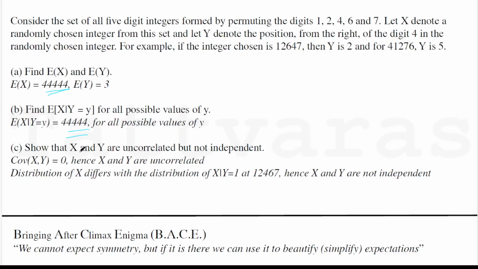The average of the digits, when you sum them up and divide them by the total, is 4. So this presence of symmetry can help you simplify the expectations. And it was because of this that getting the covariance to be 0 got very easy using this information.